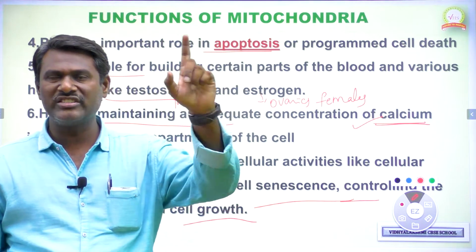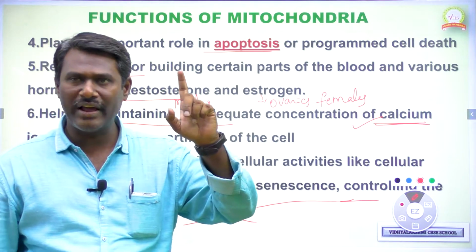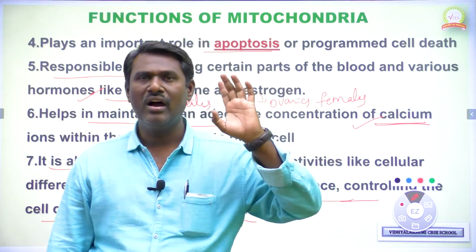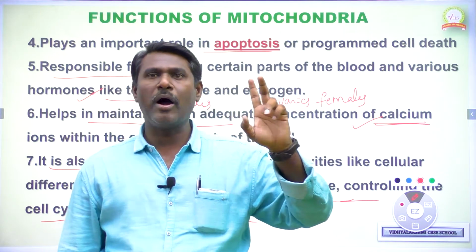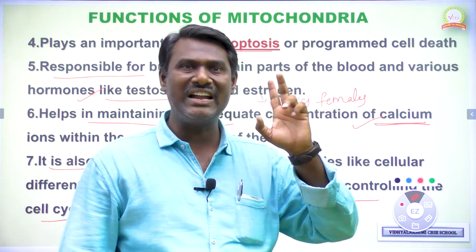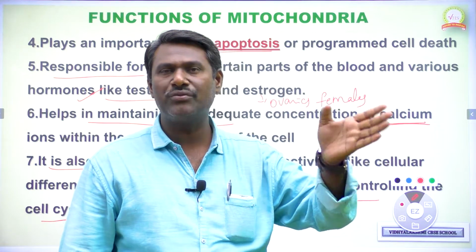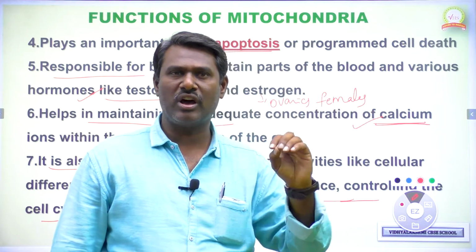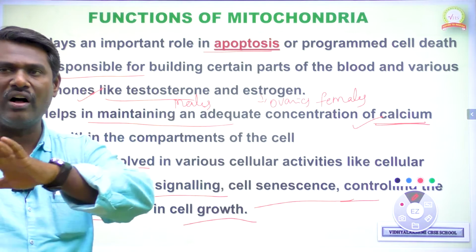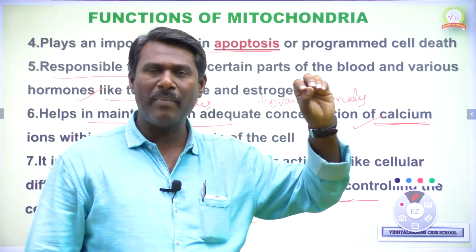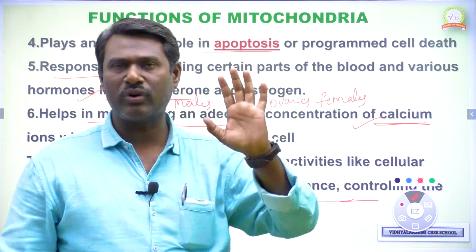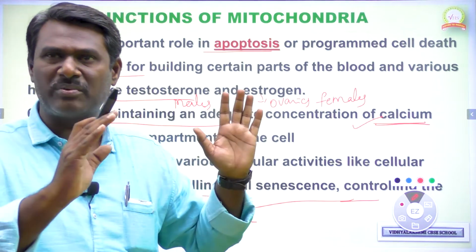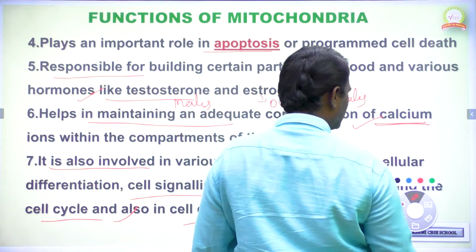The first primary function is energy production. Next, it is useful in detoxification of ammonia, and in apoptosis, which is called programmed cell death. It is also useful in maintaining salt and ion concentration, and in production of testosterone and estrogen hormones, cell growth and cell differentiation. All these are influenced by mitochondria. That's what mitochondria is, a very important cell organelle present inside the cell. That's the importance of mitochondria.